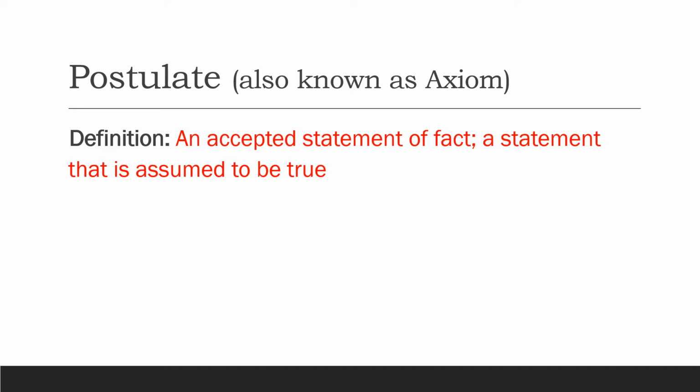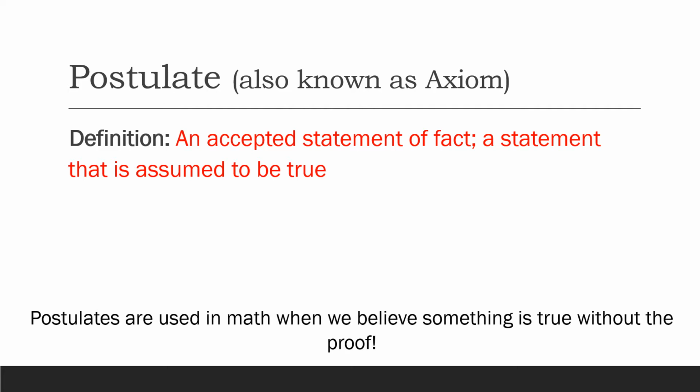Like in Algebra 2, if you have had that class already, when you have a line, you have 2 points through that line, right? Or when we are graphing something, we graph our 2 points and then we draw a line through those 2 points because we have the y equals mx plus b formula. Postulates are used in math when we believe something is true without the proof. Really smart people lots of years ago figured out these things with some kind of crazy math, and they created these things called postulates.